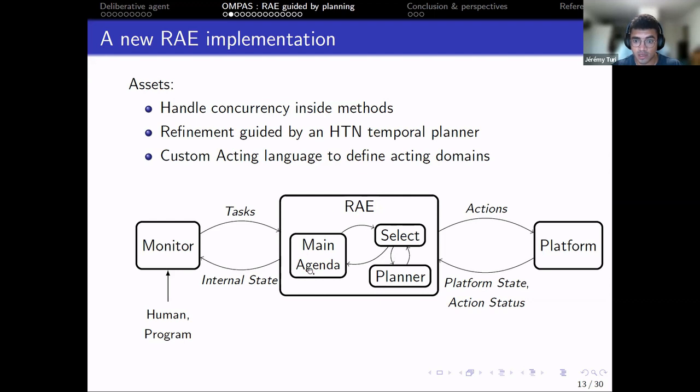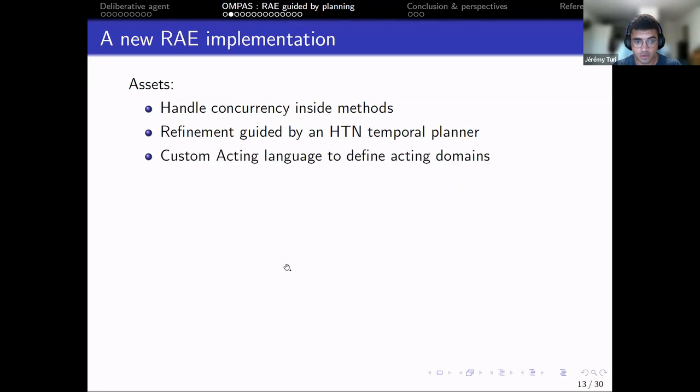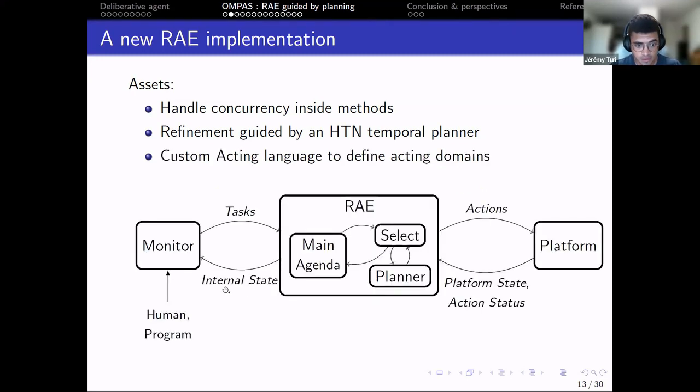Here we have Ray that is linked to a platform. For example, a robot can send commands, actions to the platform, and the platform will give back information about the action status and perception data. On the left, you have the monitor, that is the entry point of the system, where a human or program can send an instantiated task to the system to be executed.